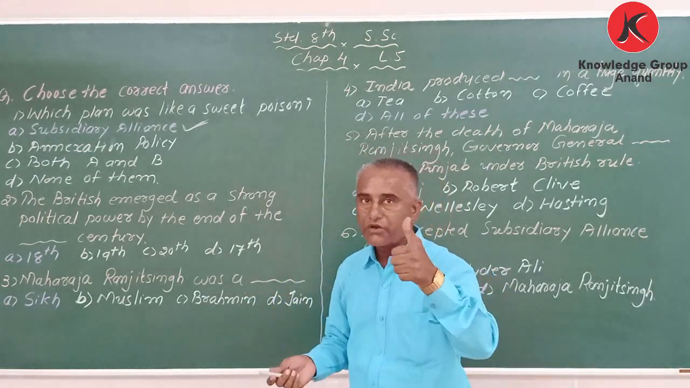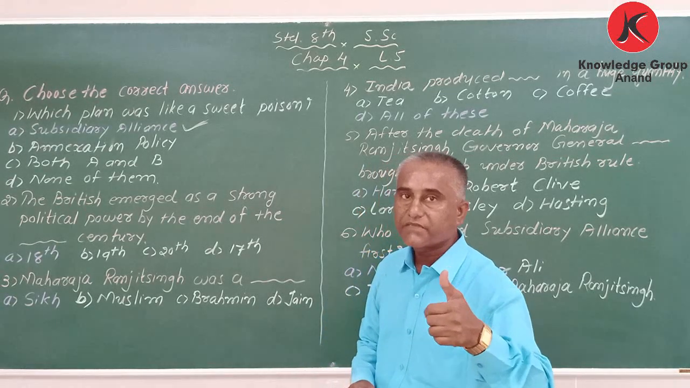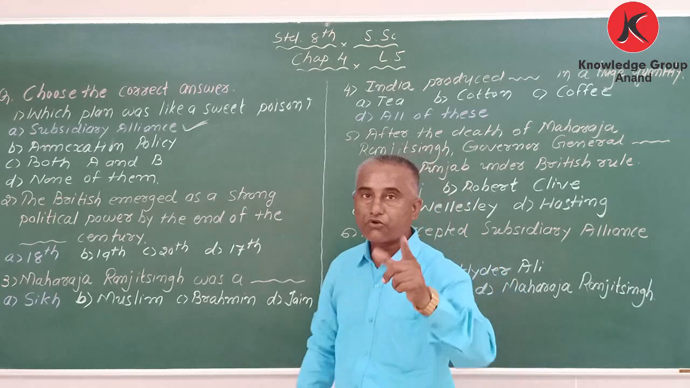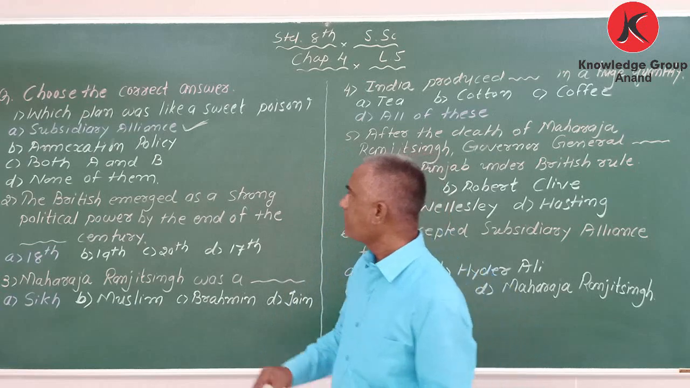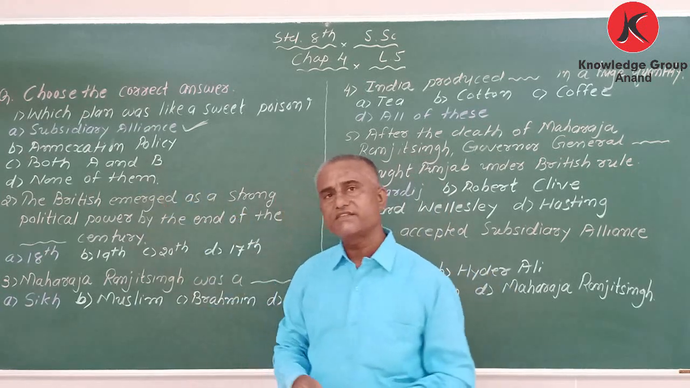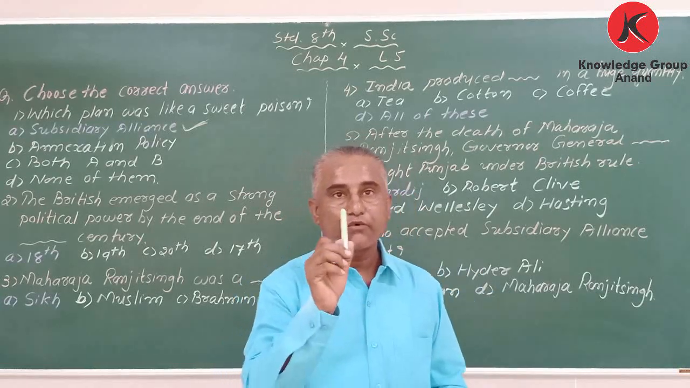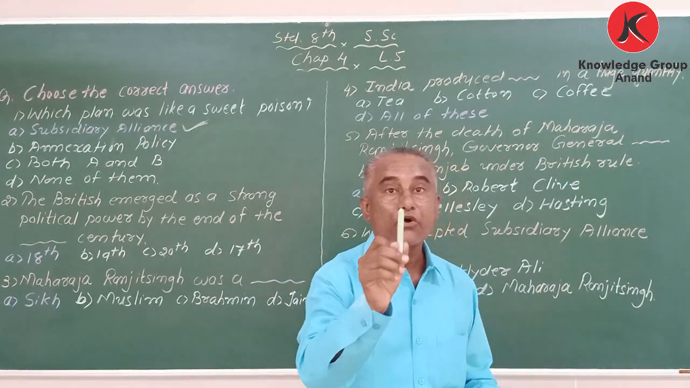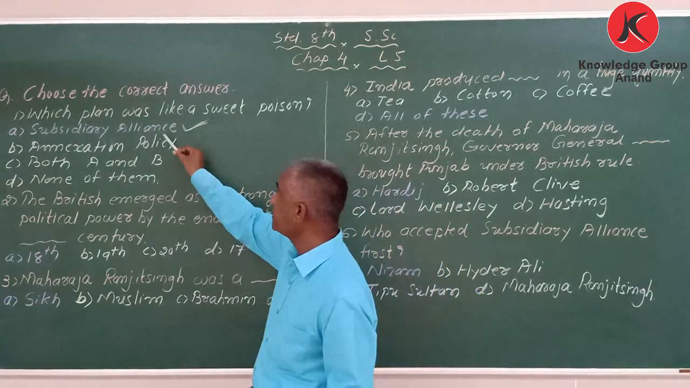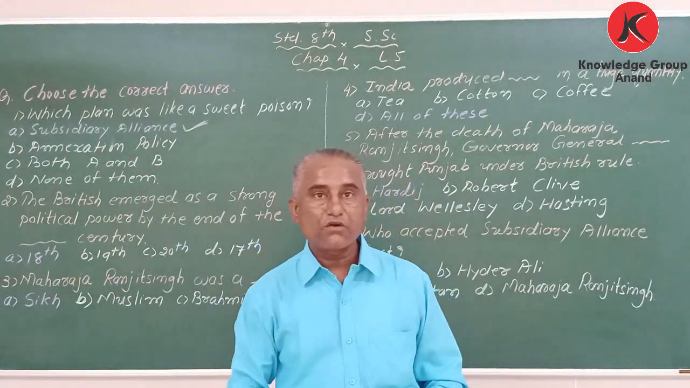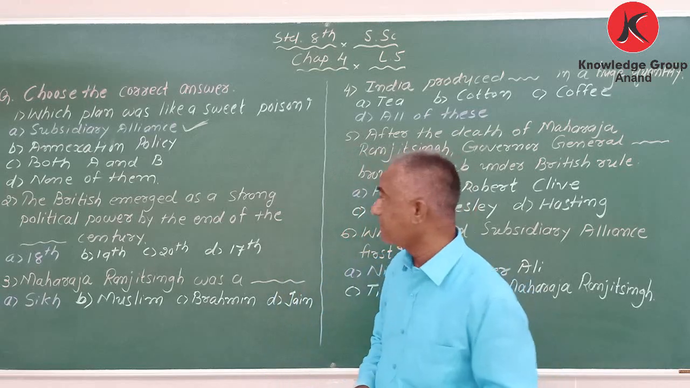Who introduced it? Yes, correct, Lord Wellesley. Which policy? Subsidiary alliance policy. It is also called slow poison or a sweet poison. Got it? My dear student, do you know who introduced annexation policy? Annexation policy was introduced by Lord Dalhousie. But here we are discussing subsidiary alliance policy, slow poison or sweet poison, and that was introduced by Lord Wellesley.